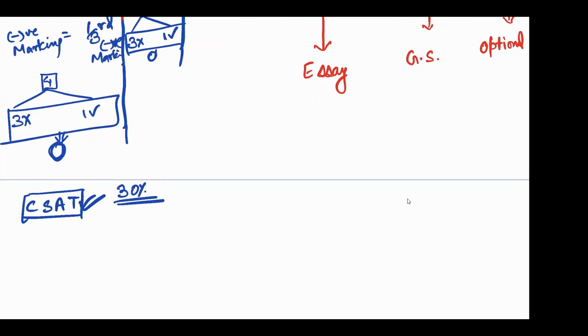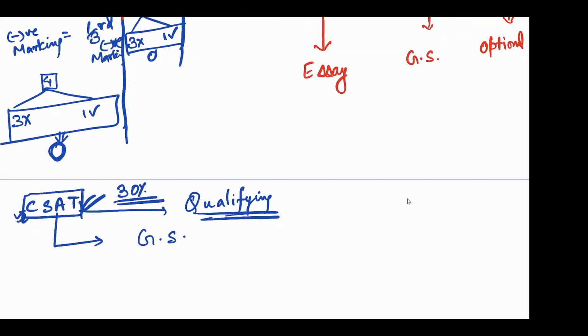Okay. So this CSAT paper is qualifying in nature. If you qualify CSAT, then only you will be eligible for evaluation of the general studies paper.